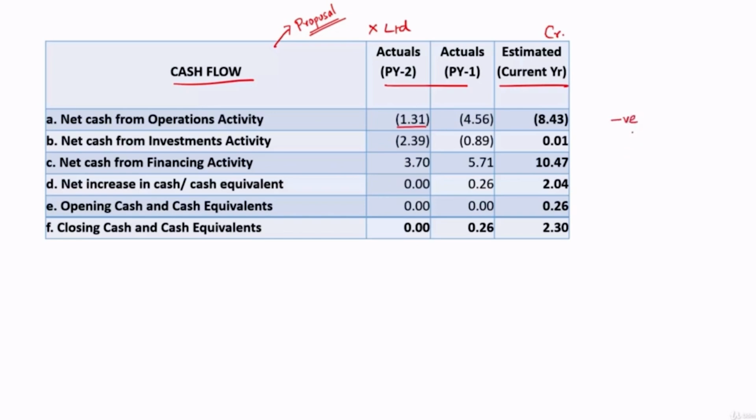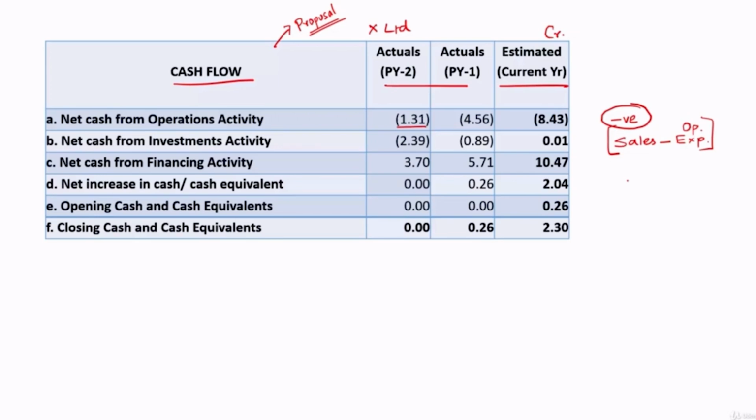When we say operations, it is the cash they have generated from sales minus the cash they have incurred on their operational expenses. Eventually, if they look back, they have not generated any cash. They have actually used cash in their operations. They are running a business, and the very objective of running a business is to make money. But when they look back at the operations, they have made negative cash.